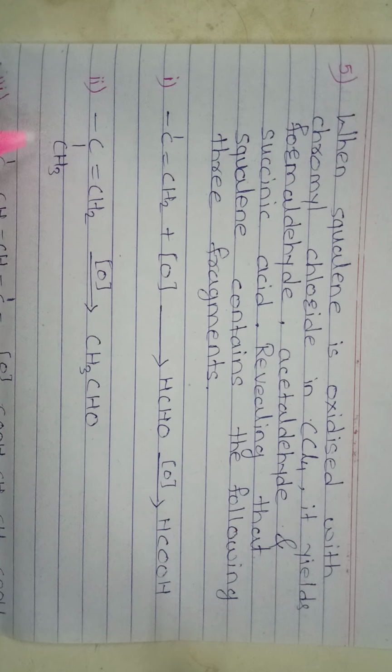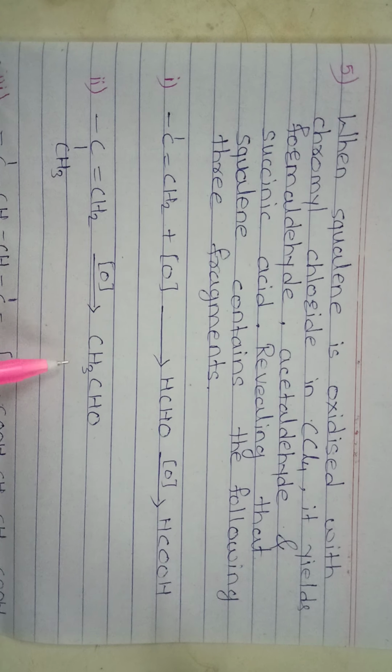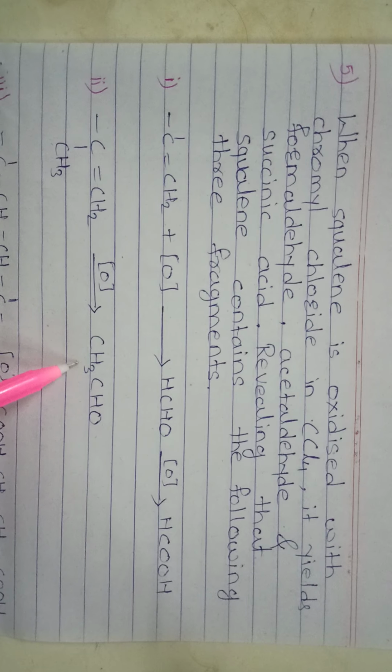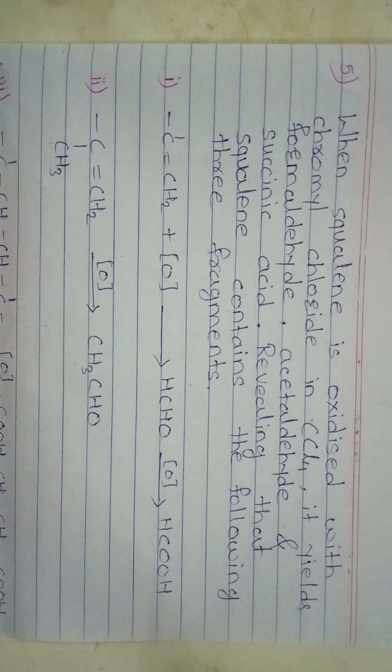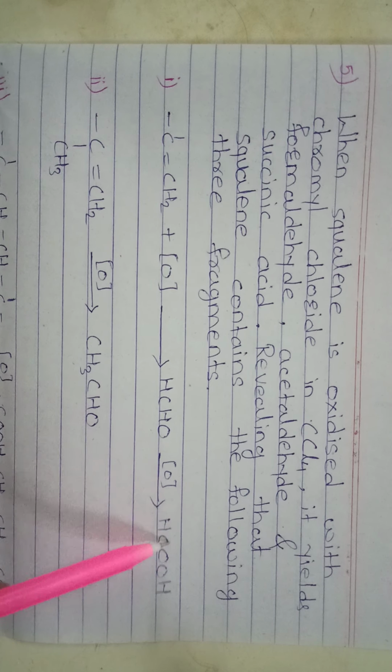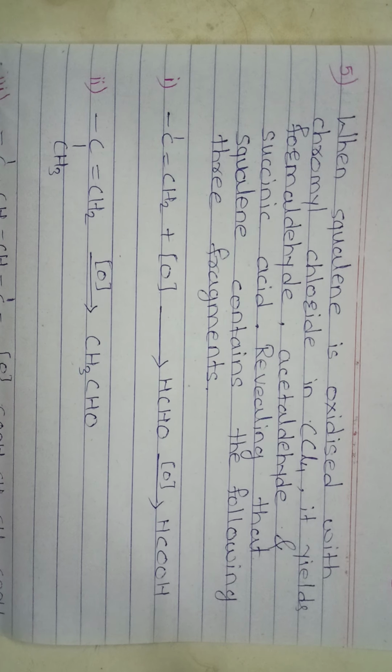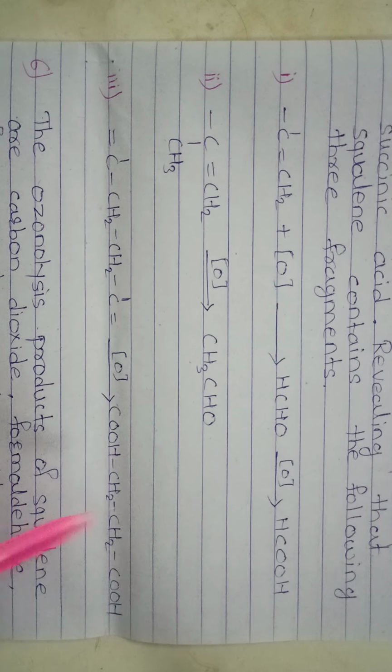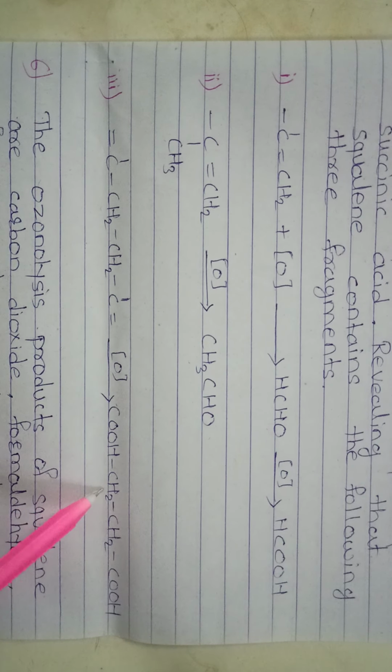It also gives acetic acid and acetaldehyde. These are the 3 fragments in squalene in the presence of oxidation.